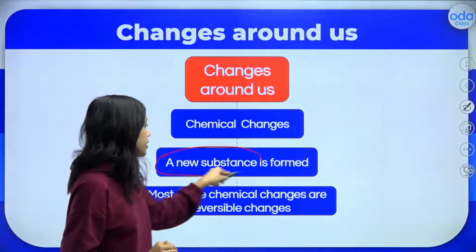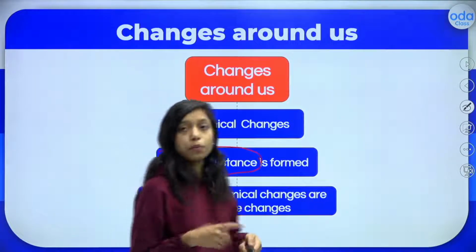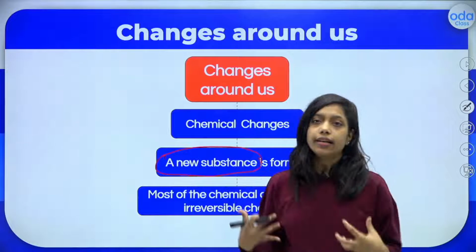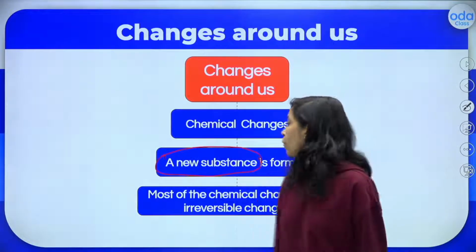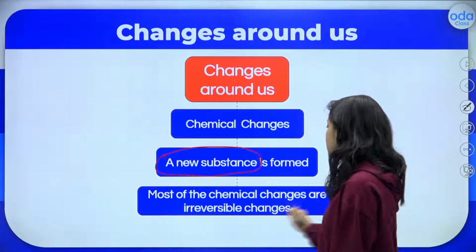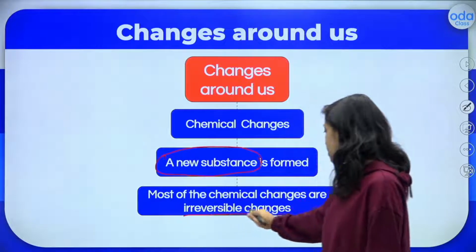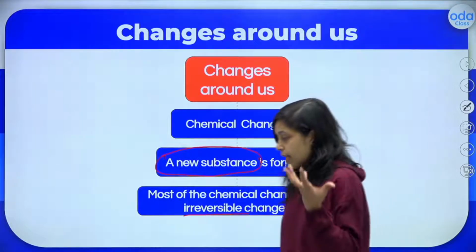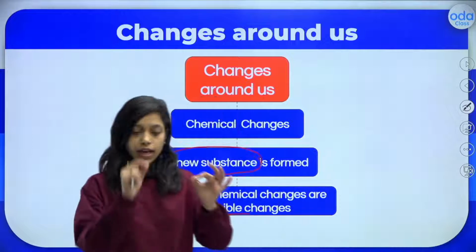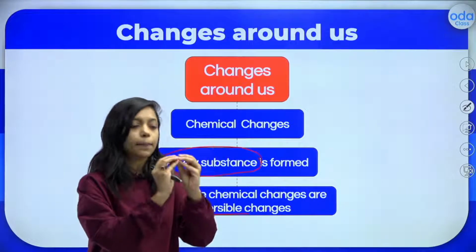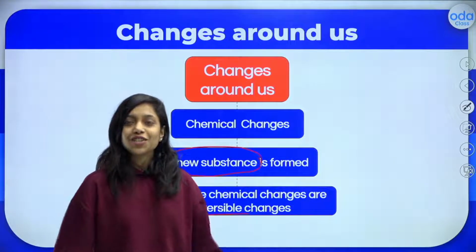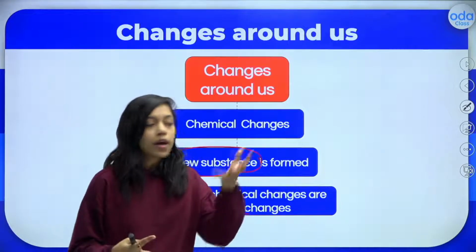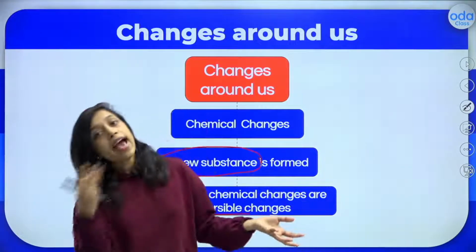In chemical change, a new substance is formed because the change is happening internally. So there is a new substance which is forming here. Most of the chemical changes are irreversible changes. For example, I take a piece of paper, I just light it up and the paper is burned into ashes, right? So there is a new substance formed. First it was paper, then ashes are formed.